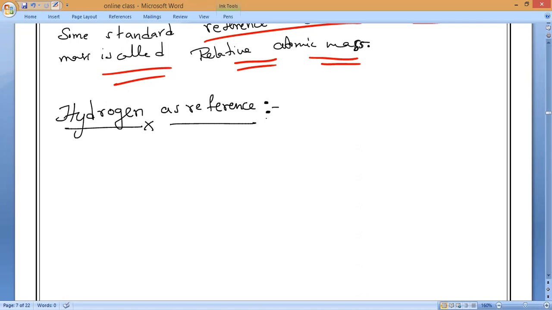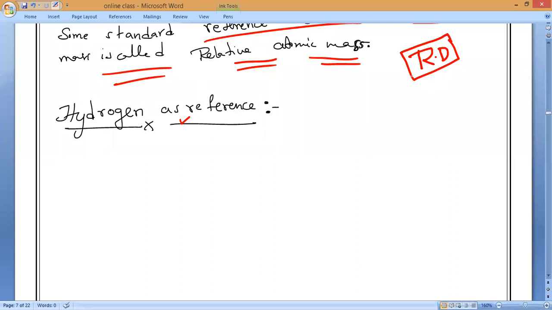The mass of any atom was compared with the hydrogen atom. That is how they measured the atomic mass of other elements. In olden days hydrogen was taken as the reference, just like in physics. Recently we studied one concept called, what is that concept? Anybody can tell?